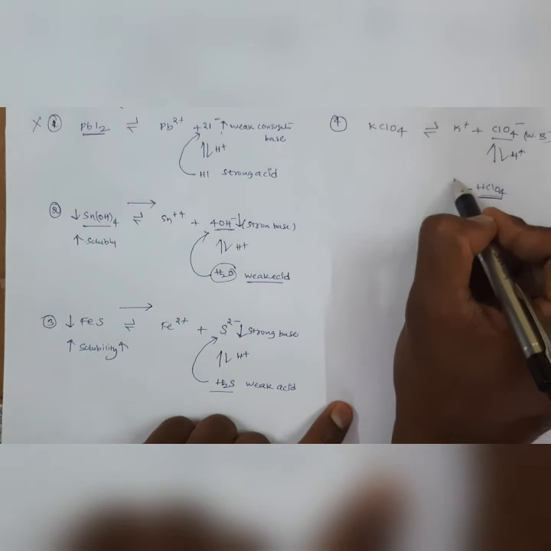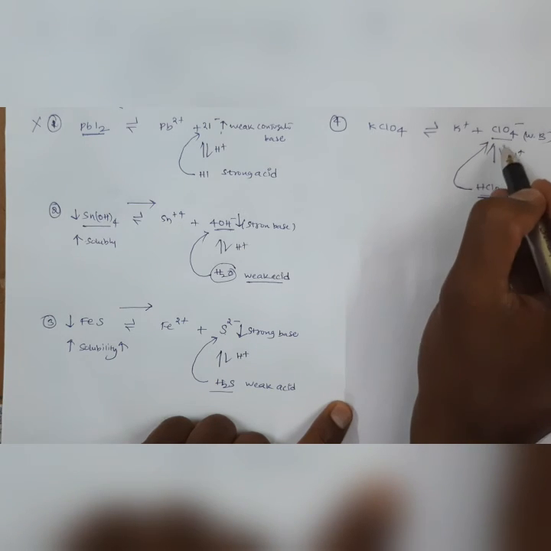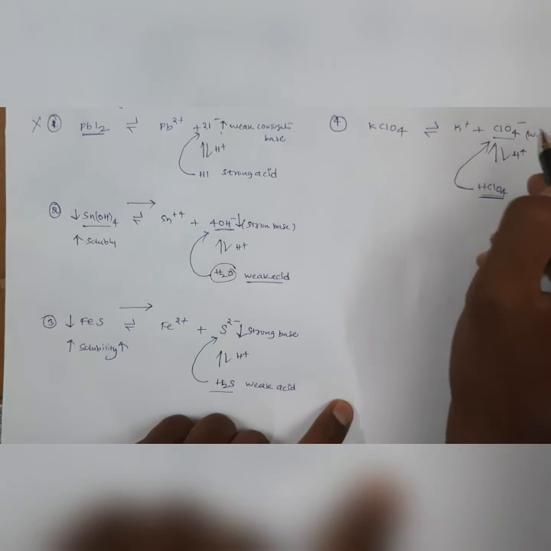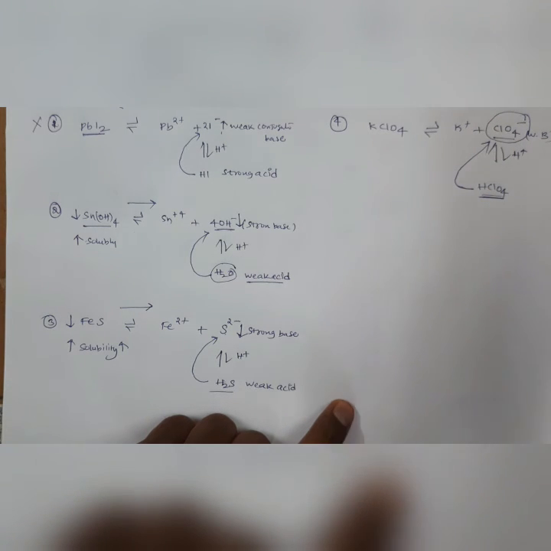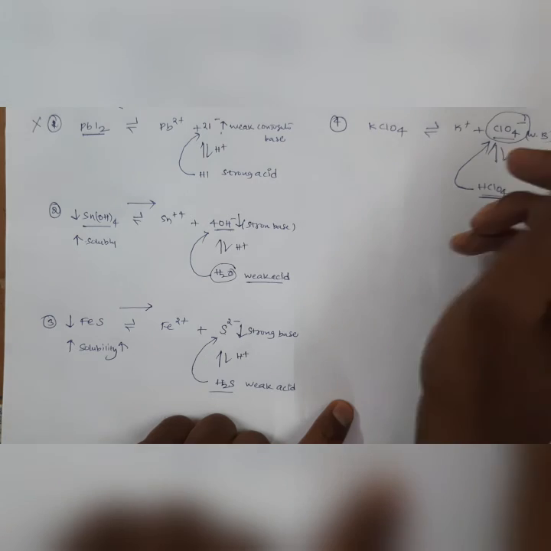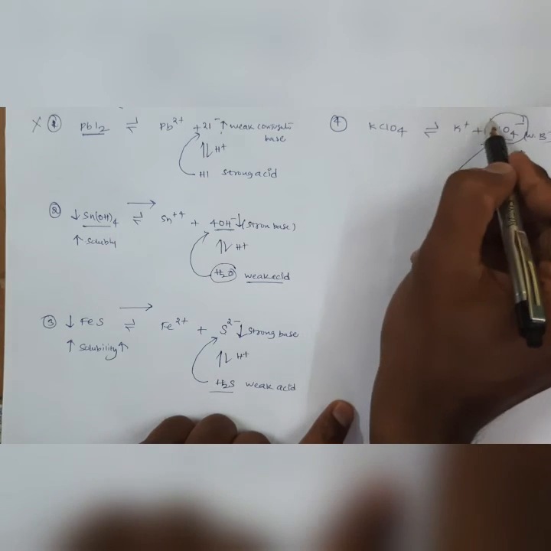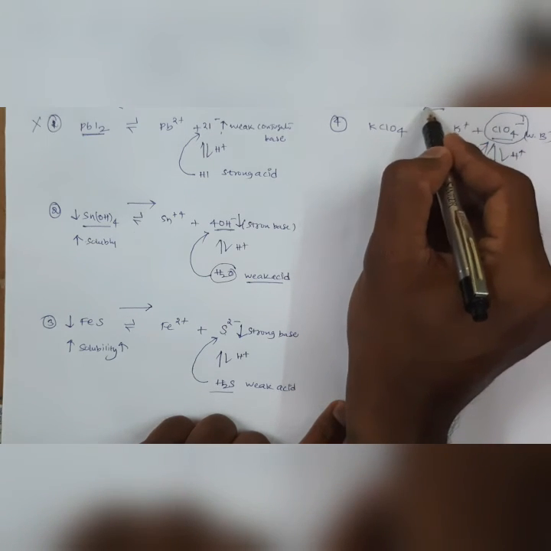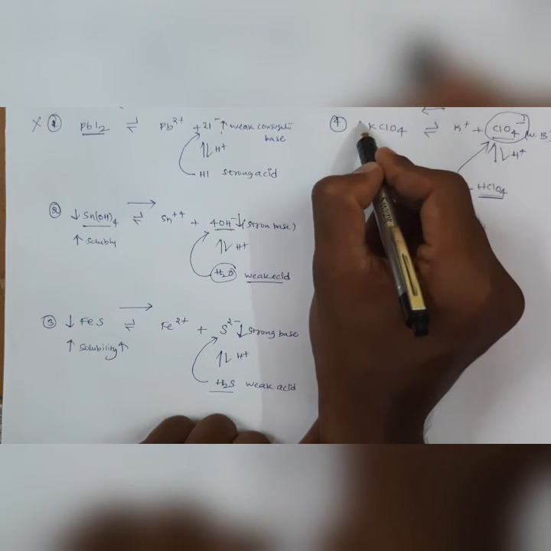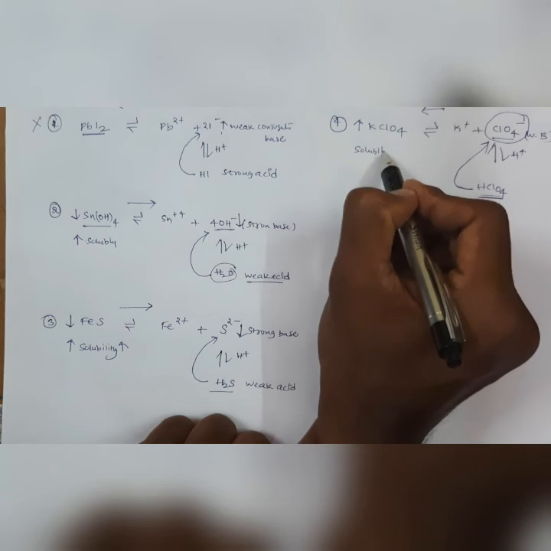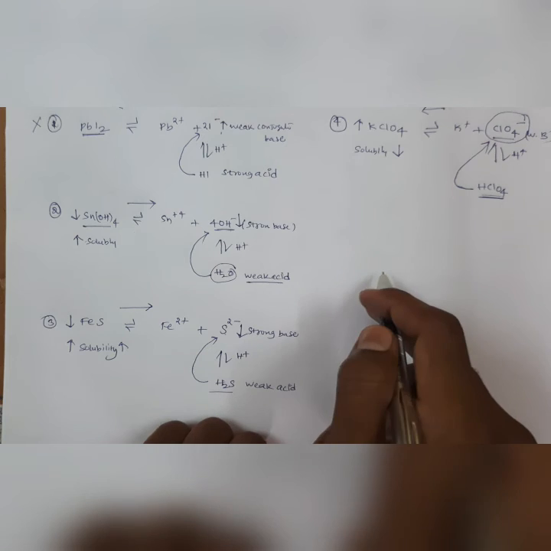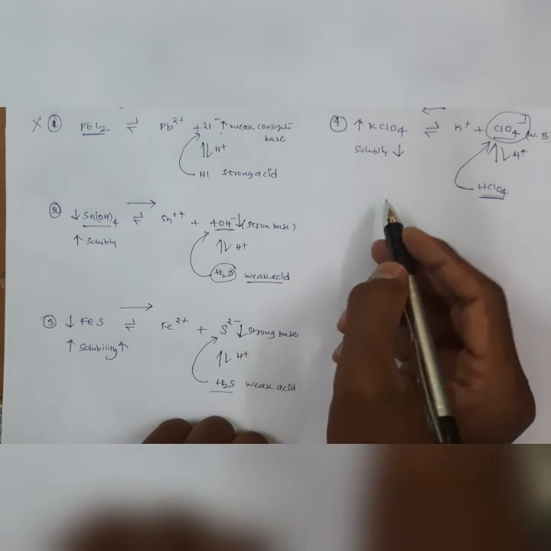HClO4 is further dissociated into ClO4 minus, so the concentration of ClO4 minus remains the same in solution. The equilibrium shifts to the left side, the concentration increases, and solubility decreases in acidic medium.